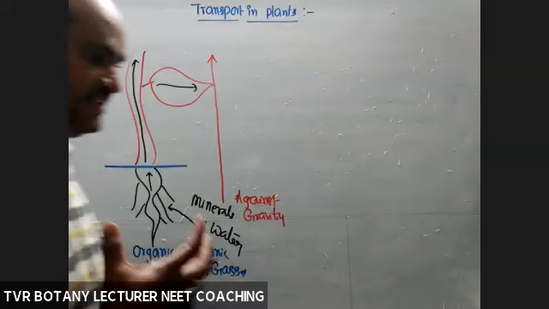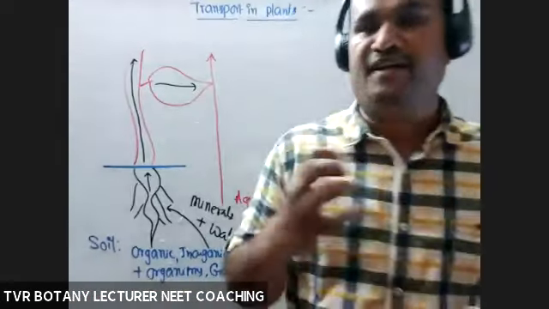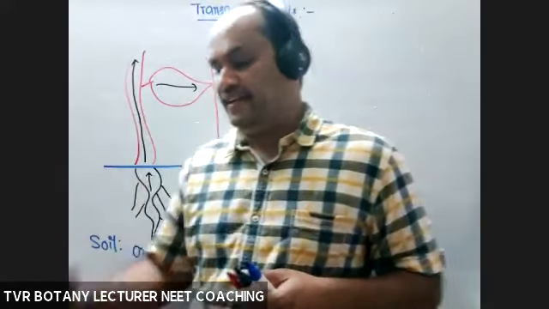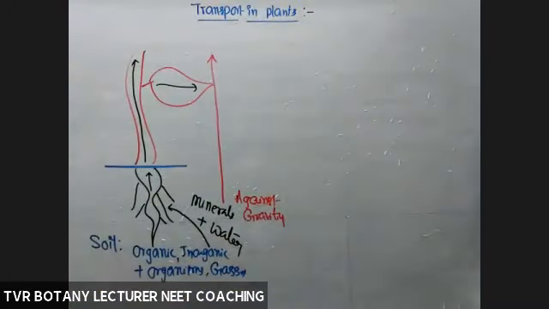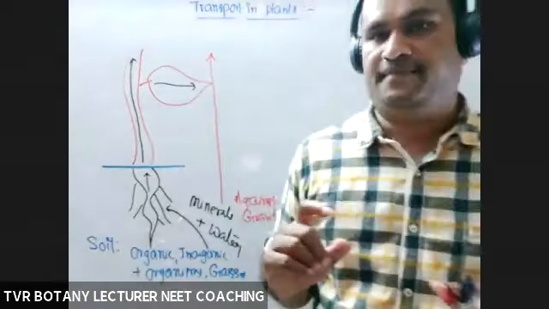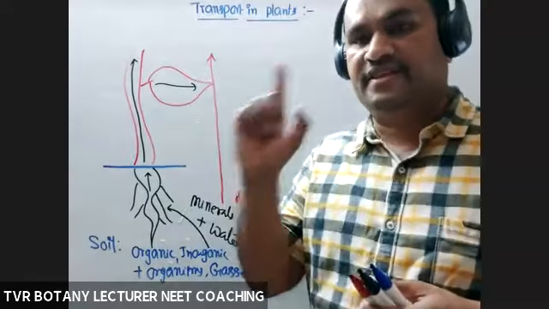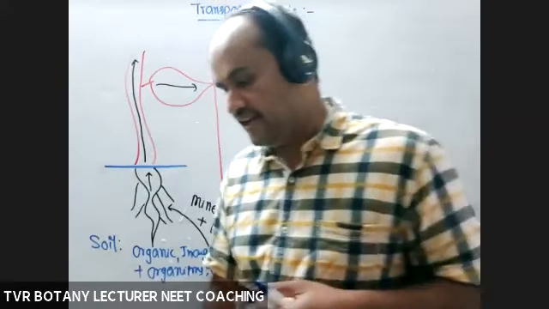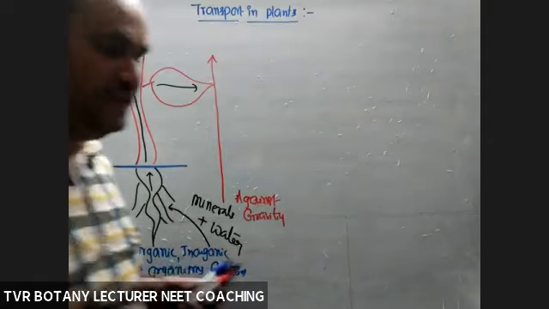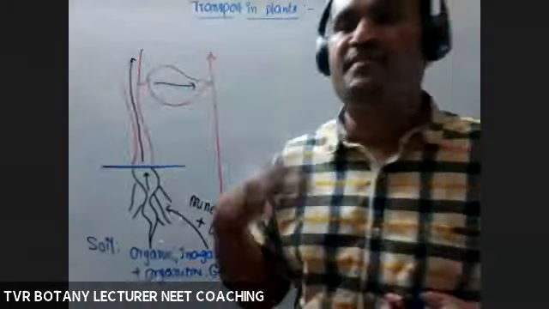Here, for example, water and minerals are absorbed by the root system. To understand transport in plants, knowledge of cell structure is mandatory, which we already studied under the heading Cell: The Unit of Life. And second, knowledge of anatomy is mandatory.